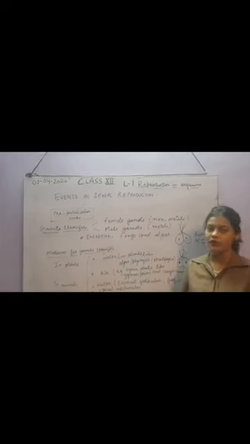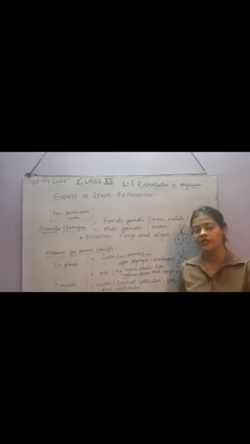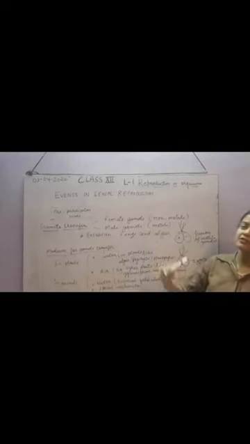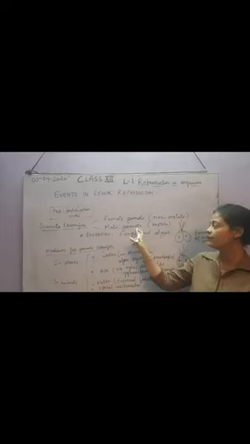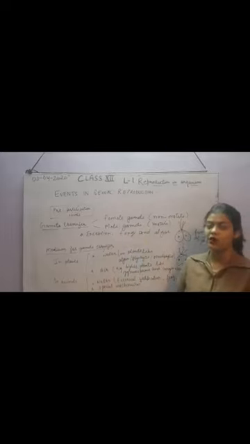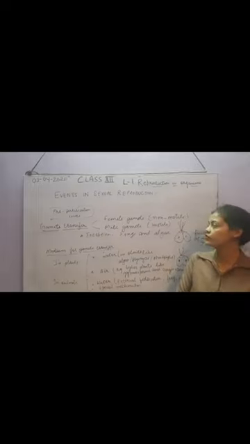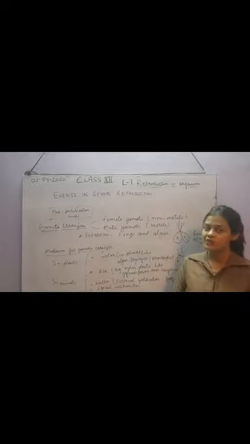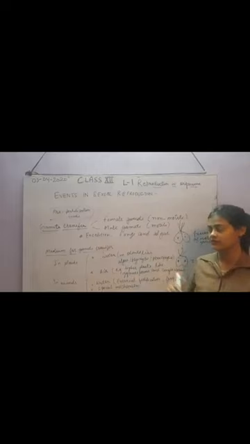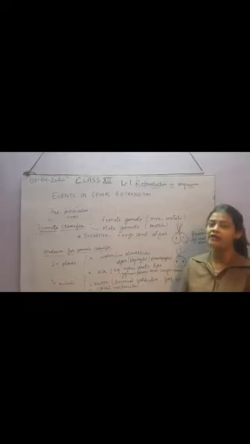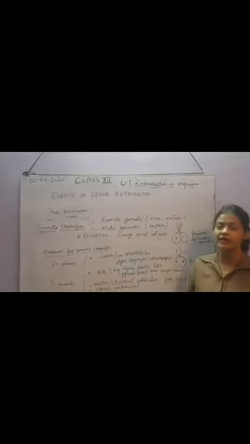A gamete can be either motile or non-motile, or one can be motile and the other non-motile. The female gamete is generally non-motile and the male gamete is generally motile, because the male gamete will travel and reach the female gamete for fertilization. But in some cases both male and female gametes can be motile, for example in fungi and algae.